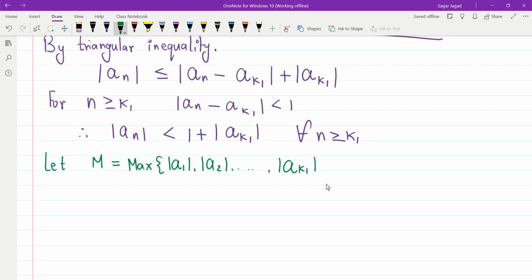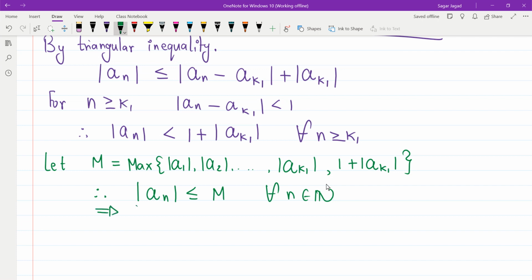These are nothing but finitely many numbers, and after this all the terms are bounded by 1 plus the mod of a_k1. Now from this list I will choose a maximum and give it a name M. Now this M will satisfy the property that the mod of a_n is less than or equal to M for all n in the natural numbers, and this implies my sequence is bounded.